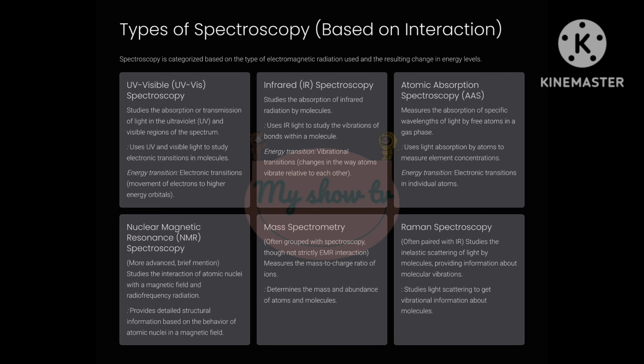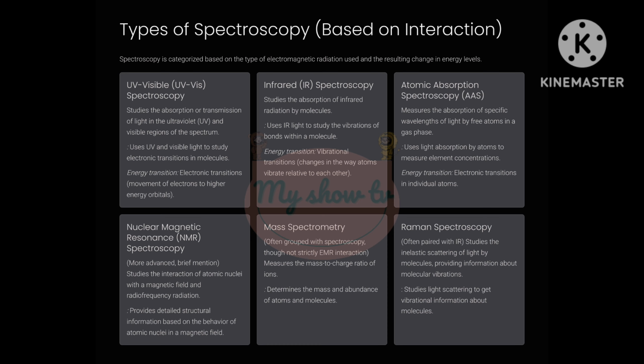When these excited atoms return to lower energy levels, they emit light at specific wavelengths that are characteristic of the element. By analyzing the wavelengths and the intensity of the emitted light, we can identify and quantify the elements present. Energy transition: electronic transitions in individual atoms, emission, the reverse of absorption, where excited atoms release energy as light.